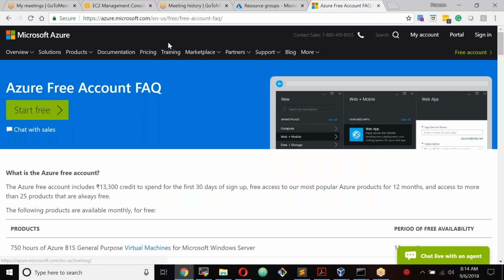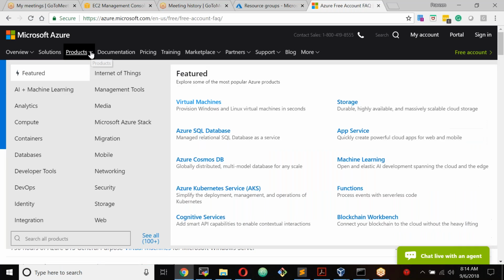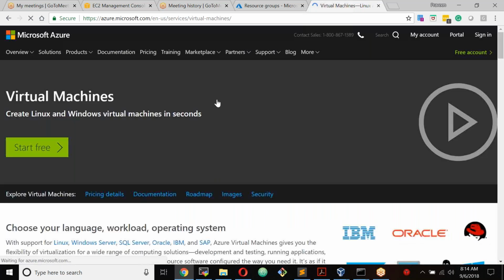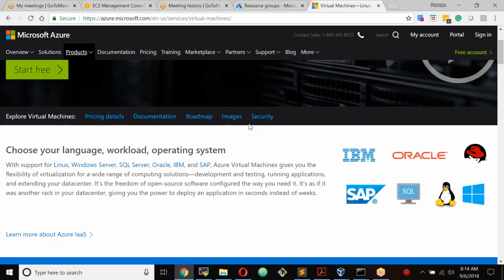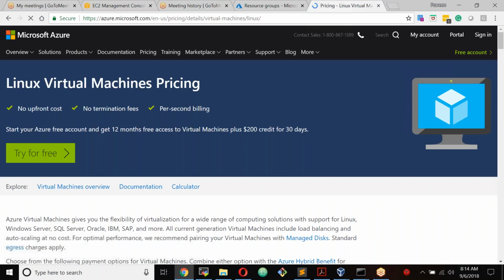All right. The next thing that we are going to do, I'll show you one of the very first services that we are going to discuss: virtual machines. This is my virtual machine. And here you see the virtual machines. There is pricing details available. So virtual machines are the servers, virtual servers in the cloud.